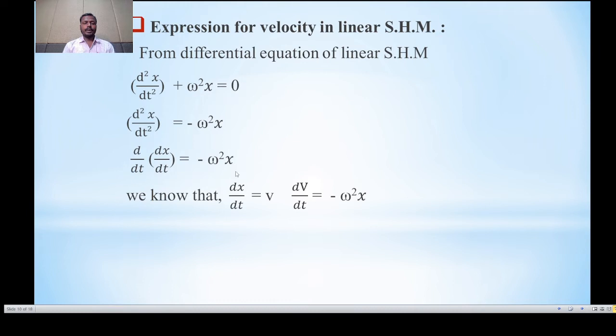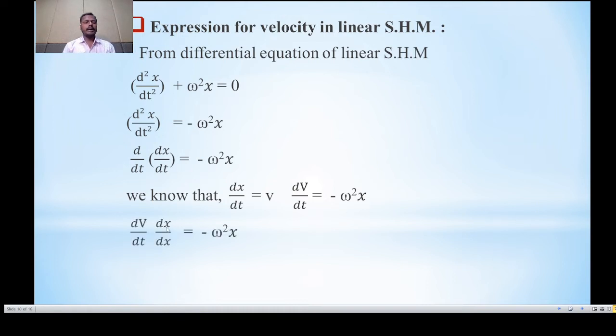We know that change in velocity with respect to time is called acceleration, and change in displacement with respect to time is called velocity. Therefore, putting the value of acceleration here, we can write dv divided by dt is equal to minus omega square x.